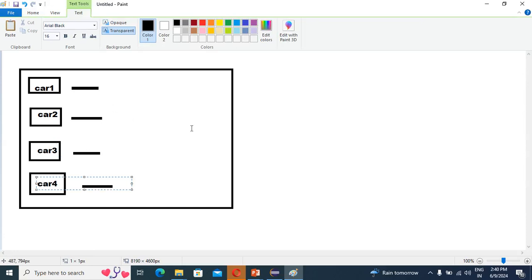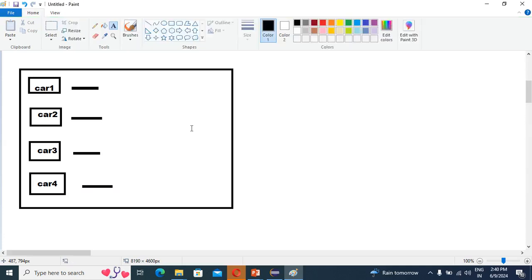So guys, this time we are using multi-threading. See, each and every car, meaning more than one car, yes or no? Car 1, car 2, car 3, car 4. So we have more than one car. Each and every car, you can assume, guys, is one thread. What I have told, what is a thread? A thread is nothing, it is a process. Process means how you are going to perform a task, right?